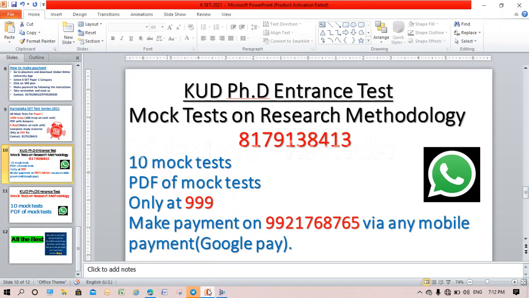Then one good news for you friends: for your KUD PhD entrance test, we are providing you mock tests on research methodology. Here we are going to provide you 10 mock tests. These 10 mock tests will cover your 50 questions from research methodology. It includes the whole syllabus from research methodology, that is reasoning, data interpretation and research methodology, and the other 50 questions will be from your core subject.